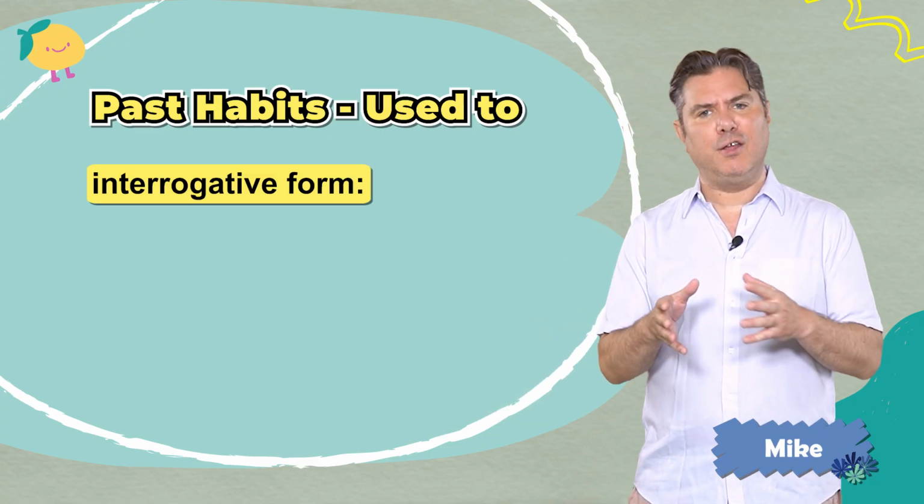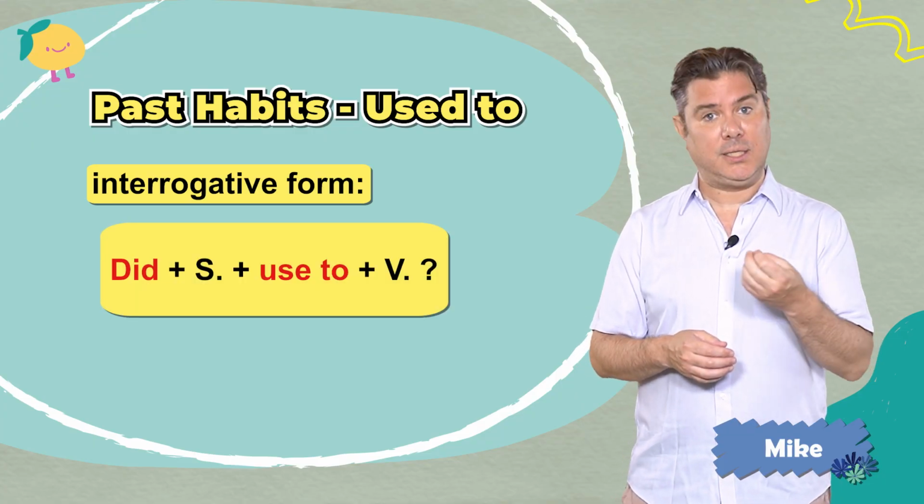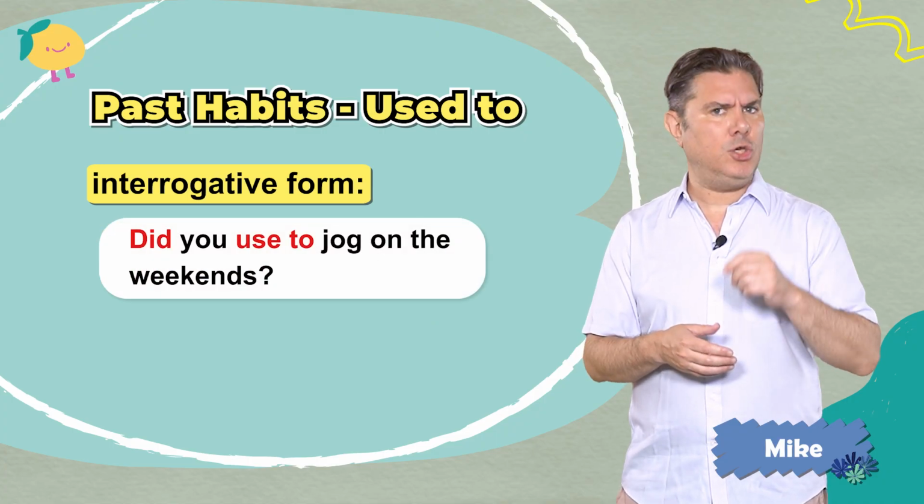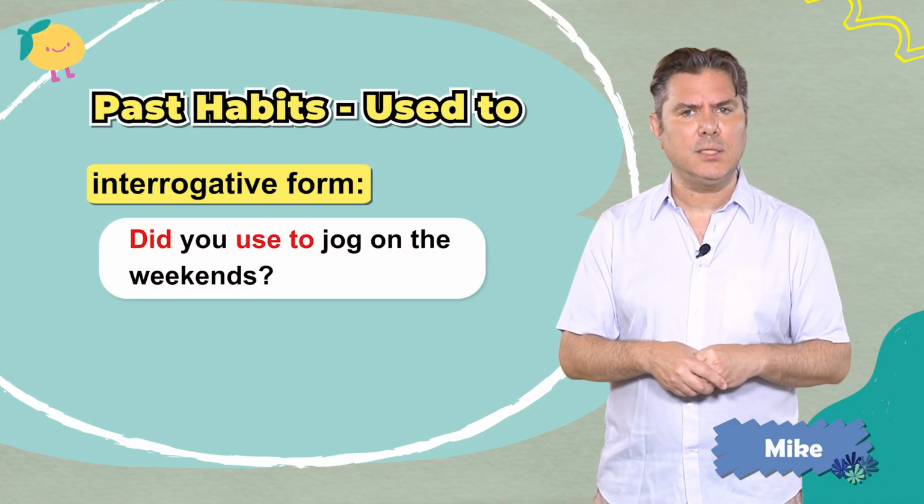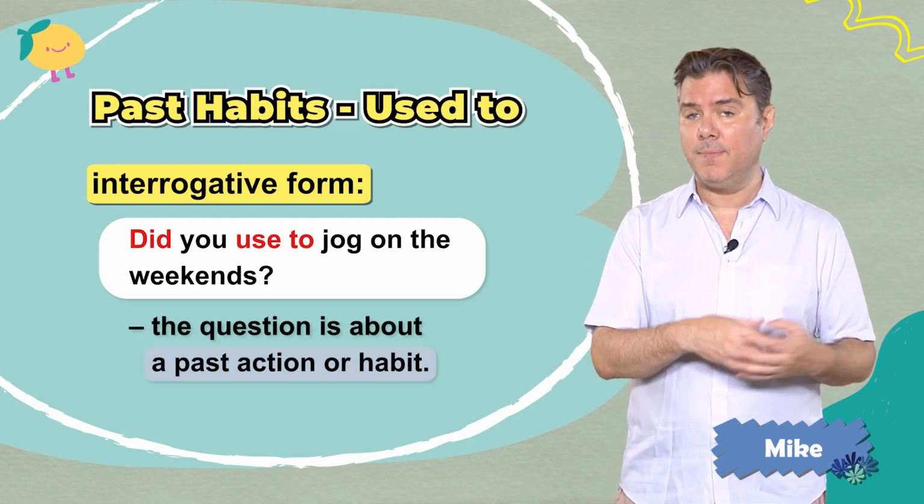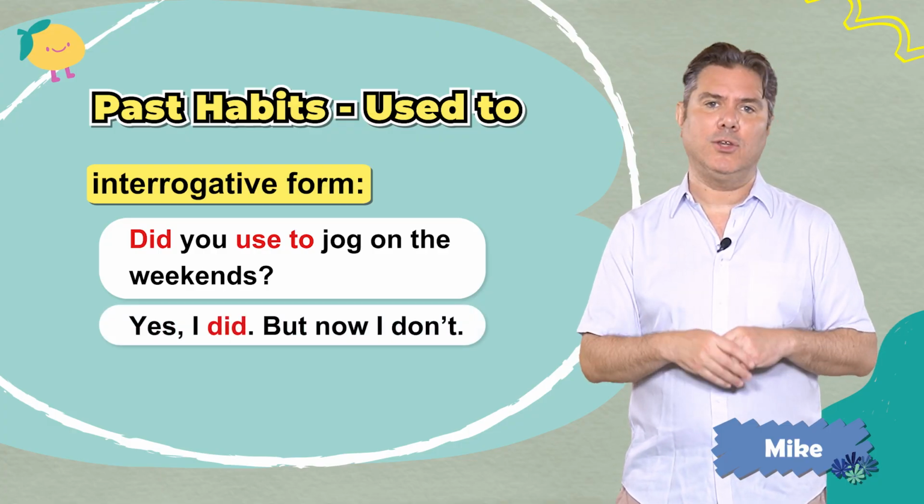The interrogative form of used to is simple. We use did plus subject plus used to plus verb. Did you used to jog on the weekends? The question is about a past action or habit, right? The answer could be, yes, I did, but now I don't.